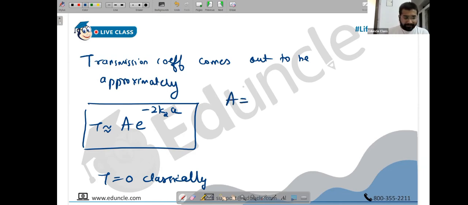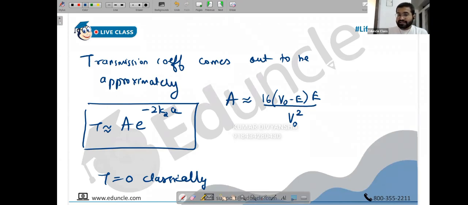So what is A? A is a constant, a very bad constant, because it's a very lengthy constant. This is an approximated constant of A, which is 16 into (V0 minus E) into E, the whole upon V0 square. You know the value of V0, you know the value of E, you know the condition that V0 is greater than E. See, we have to learn these things by heart because obviously we are not deriving these things, and in the exam also you won't have time to derive these things. So there is no option other than by heart. So T is A raised to minus 2k2a, and A is basically this kind of constant.